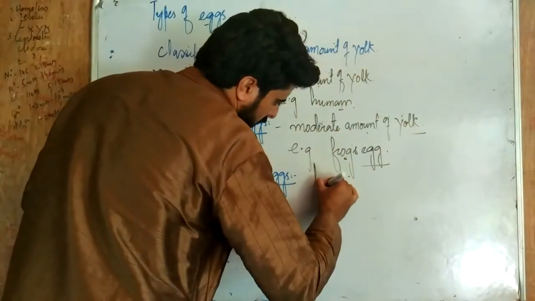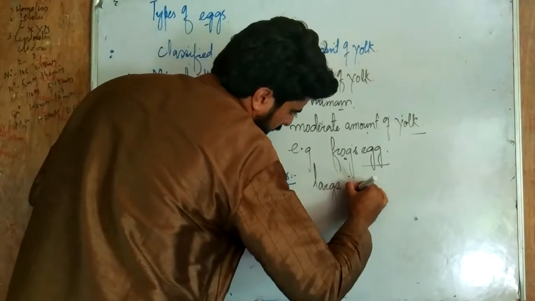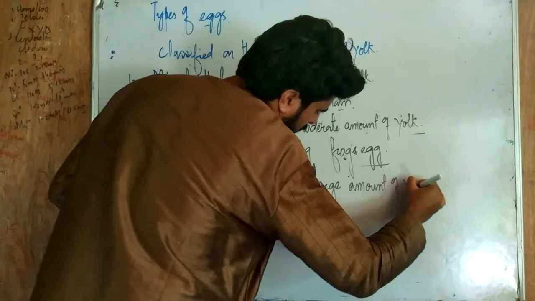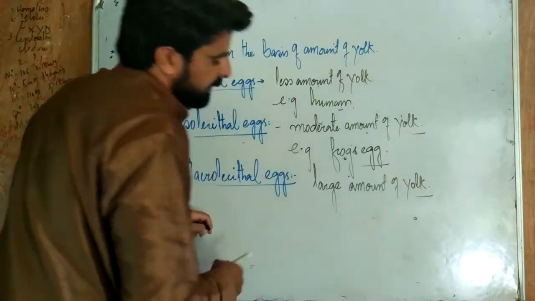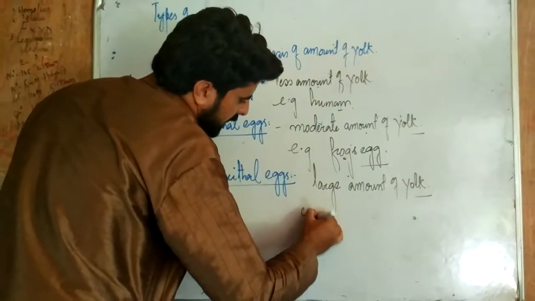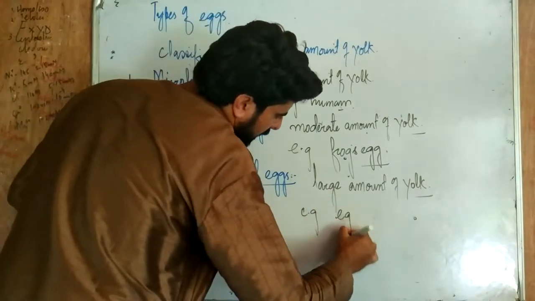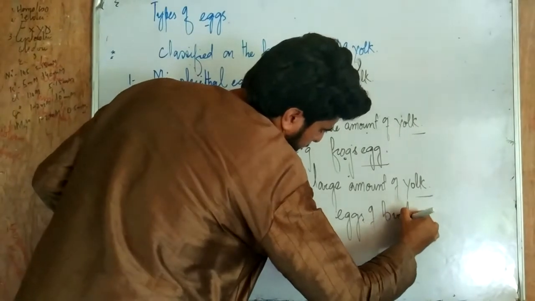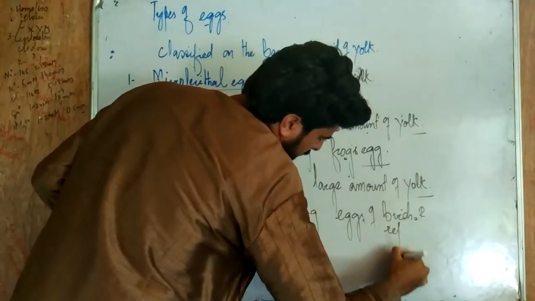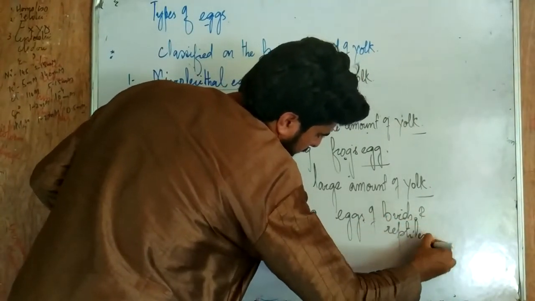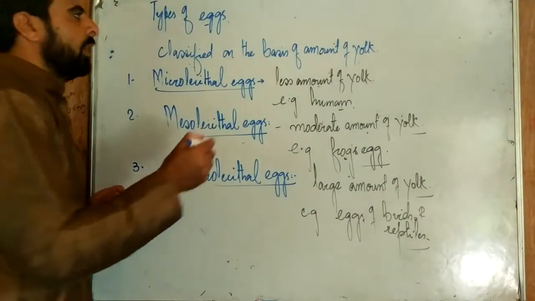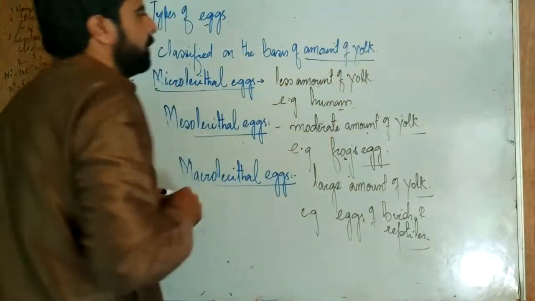Examples are the eggs of birds and reptiles. So these are the eggs which we have classified on the basis of the amount of yolk present in them.